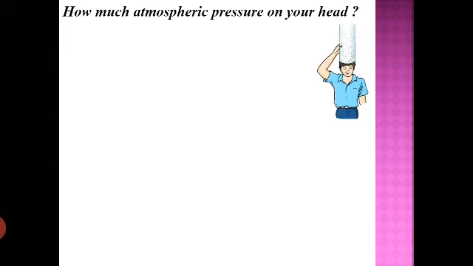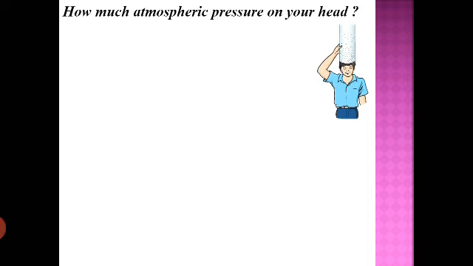For this, we take the concept that you are standing within the atmosphere. Above your head, within some height of the atmosphere, there are molecules of the atmosphere which give you a downward force. We are going to calculate that force given by the molecules. We'll take the area of your head, that is, the top surface of your head.